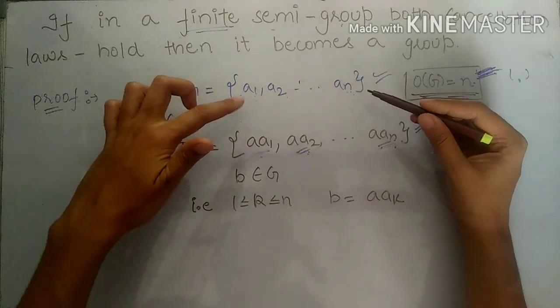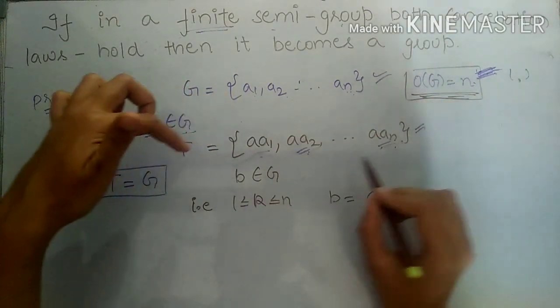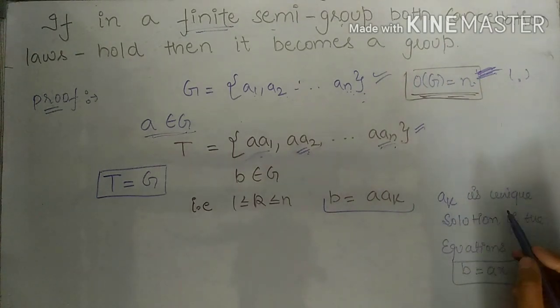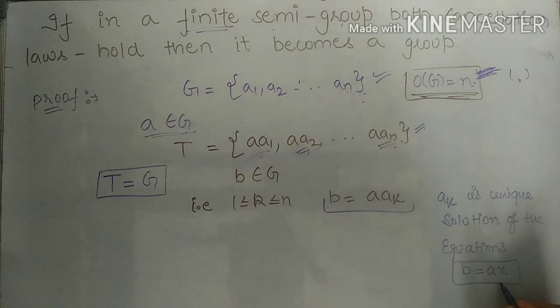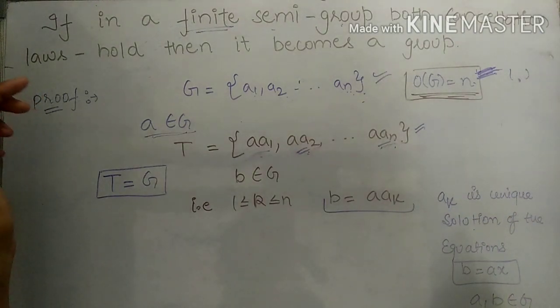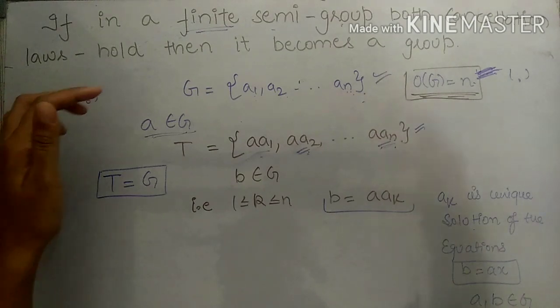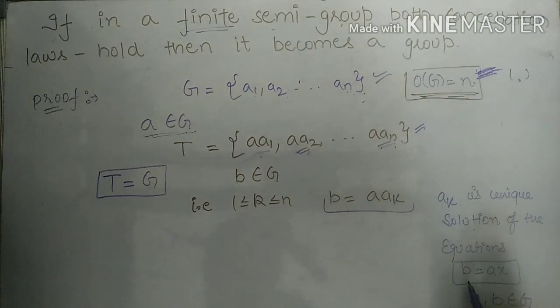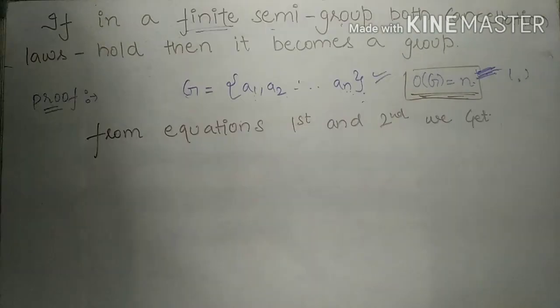That is, each element from set G must be equal to some unique element from the set T. So friends, from this equation we get that Ak is the unique solution of the equation B is equal to AX, where A and B are elements from semigroup G. So again we have proved that if G is a semigroup under the operation of multiplication, then for this equation B is equal to AX, G has a unique solution. So friends, consider this equation as second.